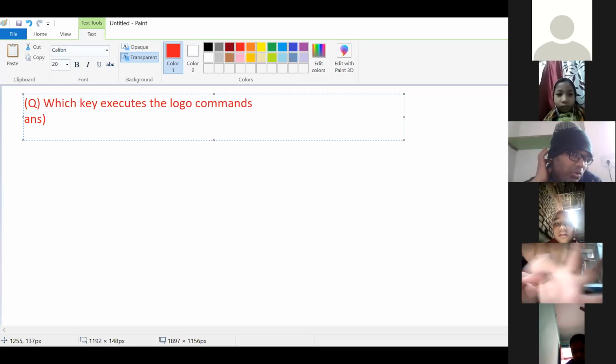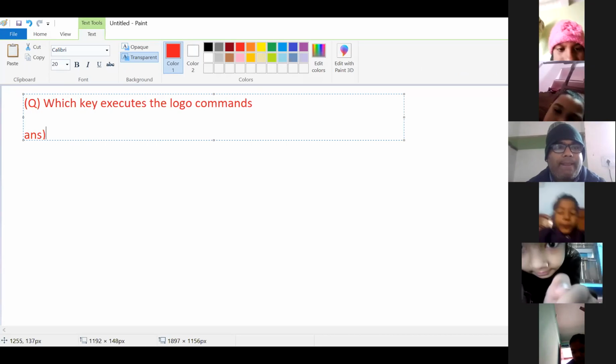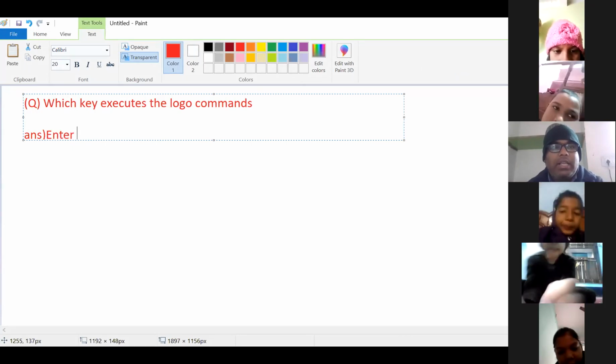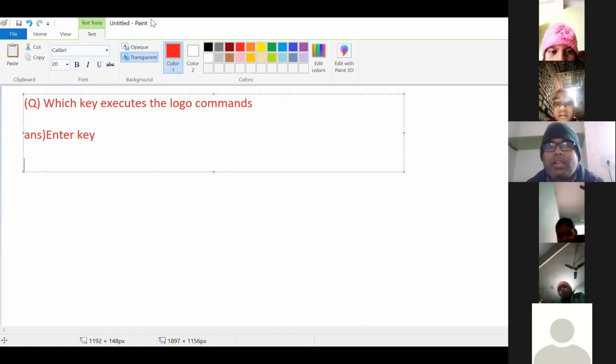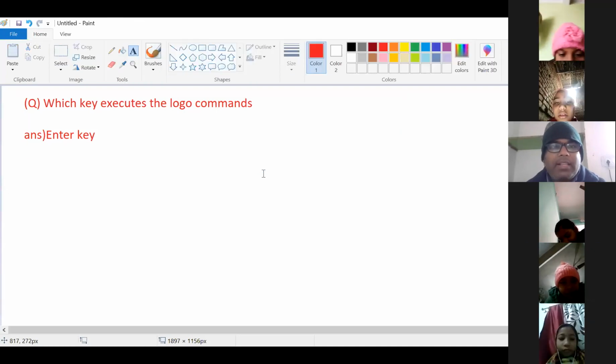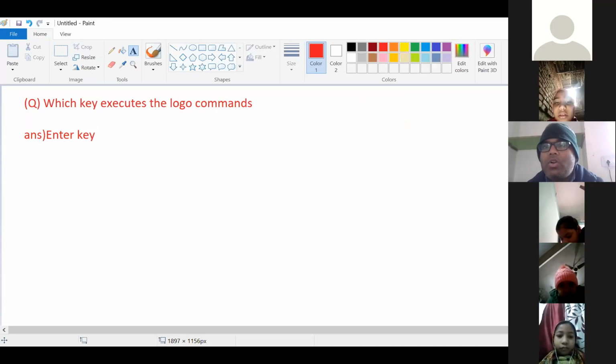The Enter key. The answer is the Enter key. The Enter key executes the logo command.